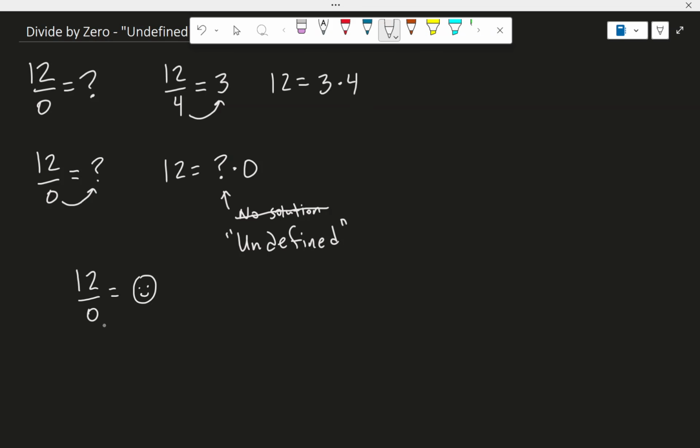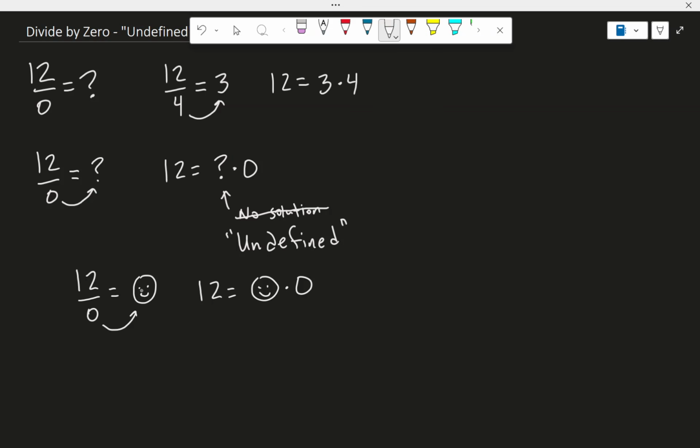But of course, that also means that 0 times happy face must be 12. And so I can say that 12 is equal to happy face times 0. And so there we go. Problem solved, right? Why do we call it undefined? I just defined it. I said this is what it is. I established it and I described it.